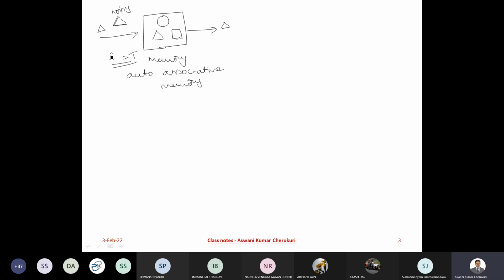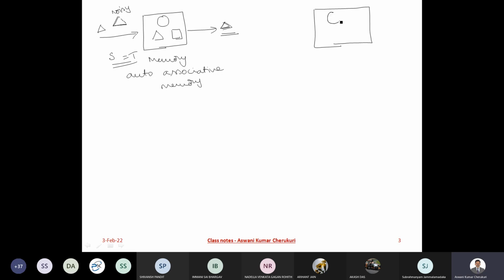Even then I'm supposed to get my triangle as an output. So whether my stimulus is a correct stimulus or a noisy stimulus, I'm supposed to get my stored pattern, that is my triangle. So my input and target are both the same: auto-associative memory. Now imagine if my memory is like this.